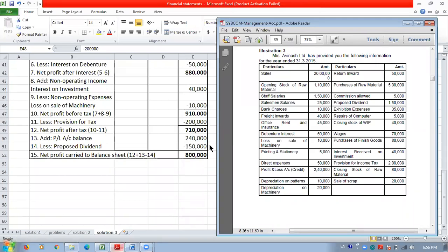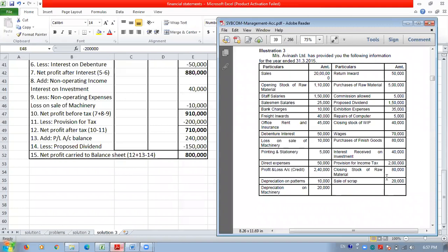2,40,000. And next item, closing stock of raw material. As it is a closing stock, it should be deducted. All the closing stock of finished goods, closing stock of WIP, closing stock of raw material, all the closing stock should be deducted while calculating the cost of production. Cost of production includes first the material cost.